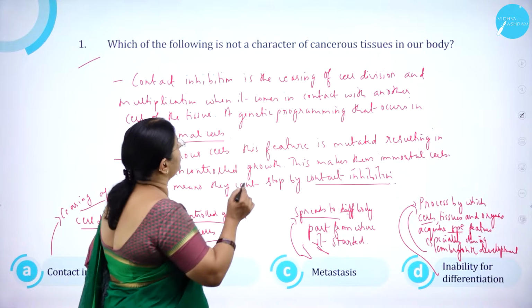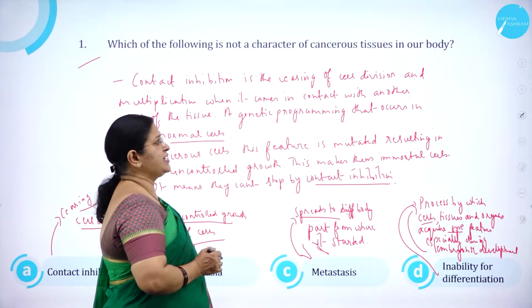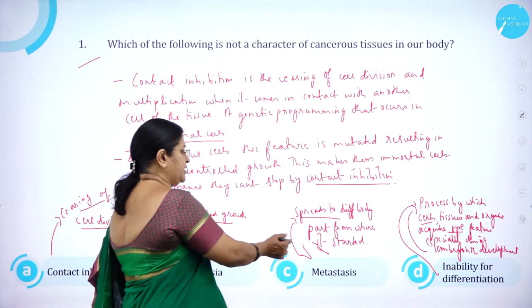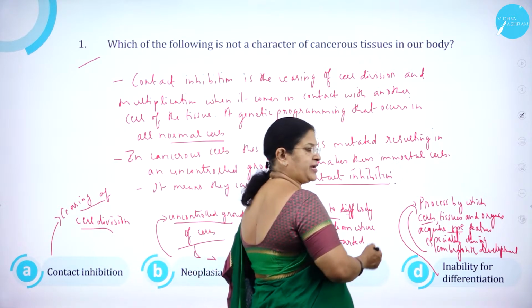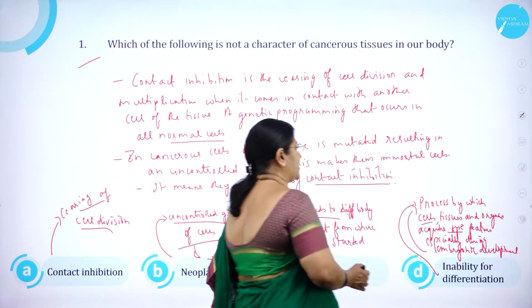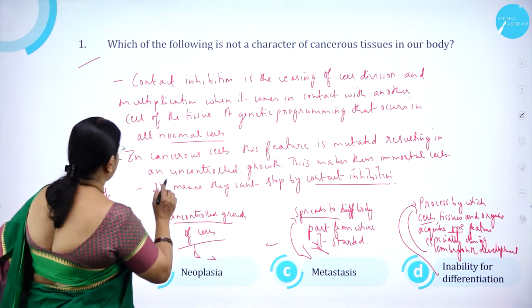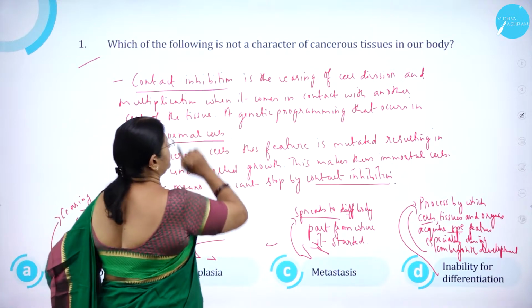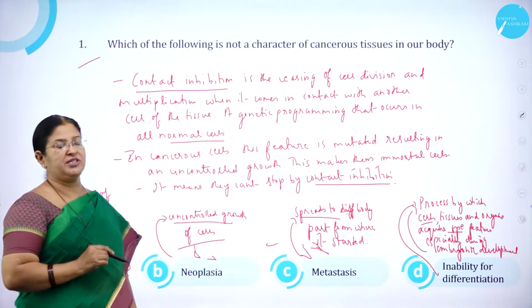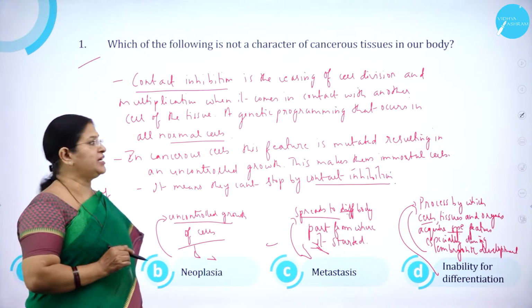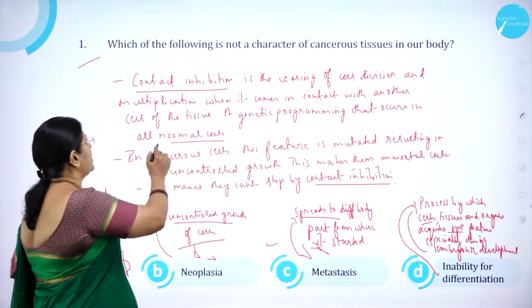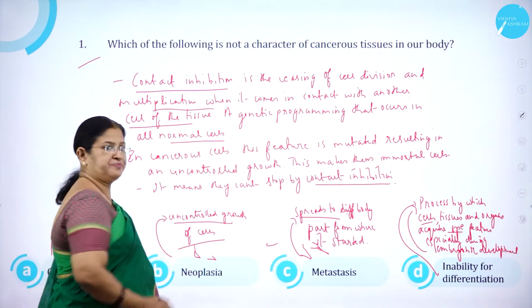So which of the following is not a character of cancerous tissues in our body? This is the character of a cancerous tissue. This is also a characteristic feature of a cancerous tissue. This is also a character. But which is not a character is contact inhibition. What is contact inhibition? As you know, contact inhibition is the ceasing of cell division and multiplication when it comes in contact with another cell of the tissue.